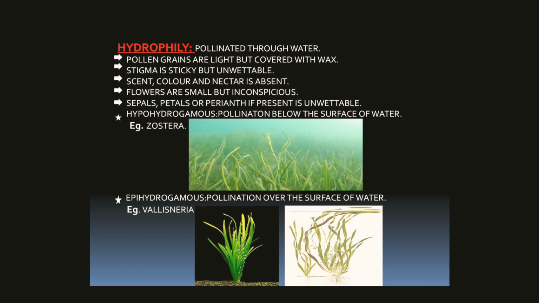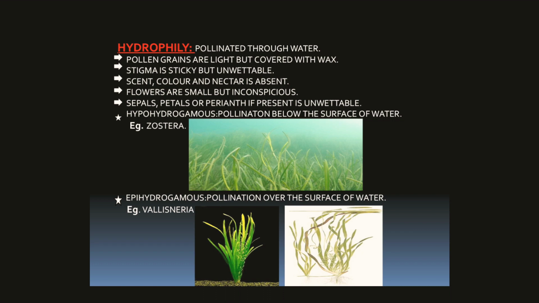Hydrophily occurs in both conditions. In the hypohydrophilous condition, as in Zostera, pollination occurs below the surface of water. Zostera is a submerged marine angiosperm. In this case, pollen grains are exceptionally long, elongated, needle-like and without exine.